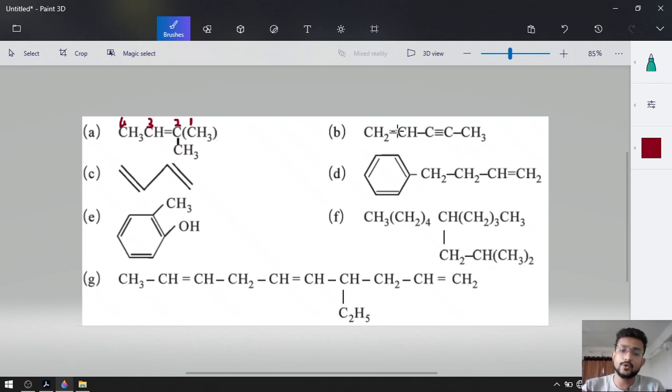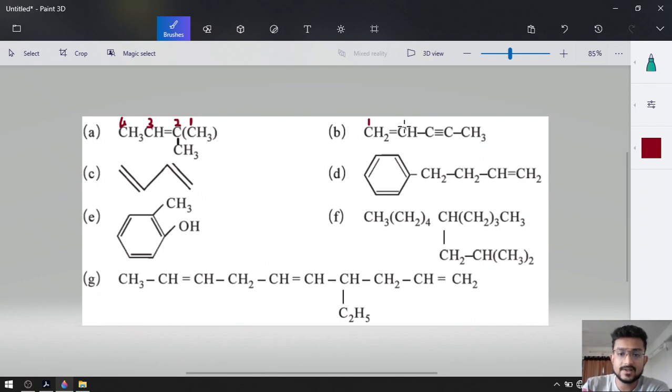Okay, 1, 2, 3, 4 and 5 carbons in a straight line. There are two different functional groups. One will be the double bond and another one will be the triple bond, right? Now, according to the reactivity series of the functional groups, alkene has more reactivity than alkyne. That's why we are going to give numbers from this side.